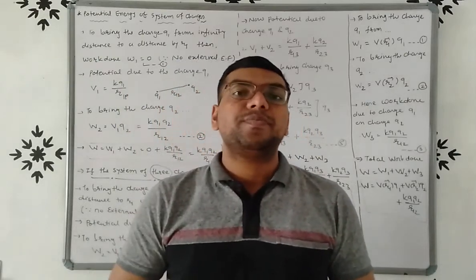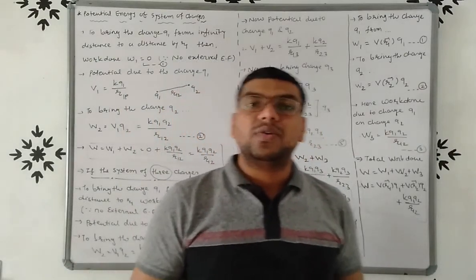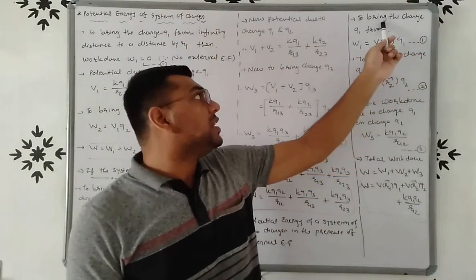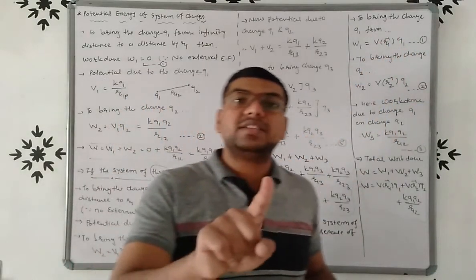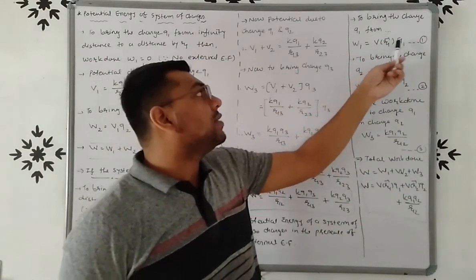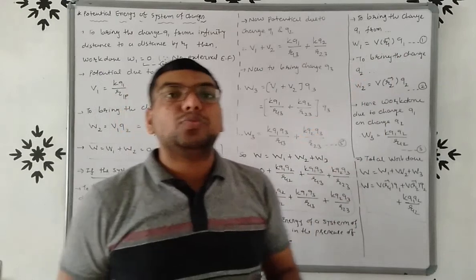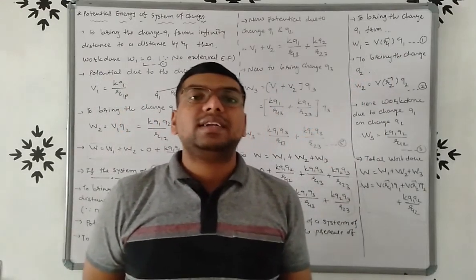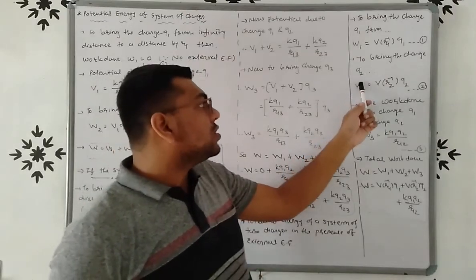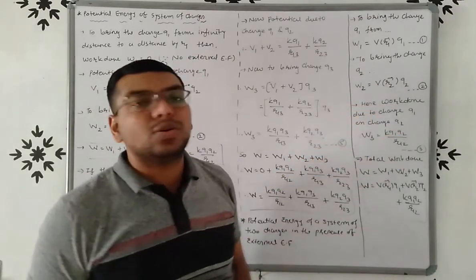Once again friends, we have to bring charge Q1. We know that W is equal to VQ. So from this concept, we bring charge Q1 from infinity distance to a distance R1. So W1 is V(R1) Q1. Now to bring charge Q2 from infinity to a distance R2, W2 is V(R2) Q2.